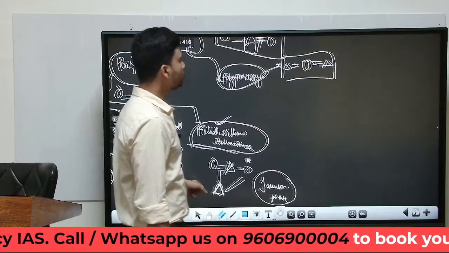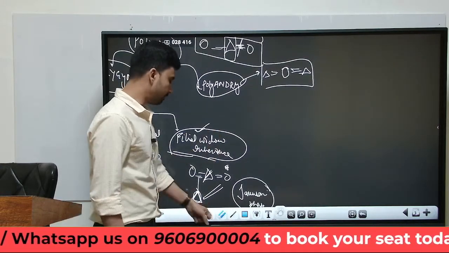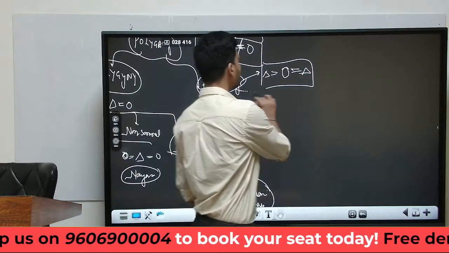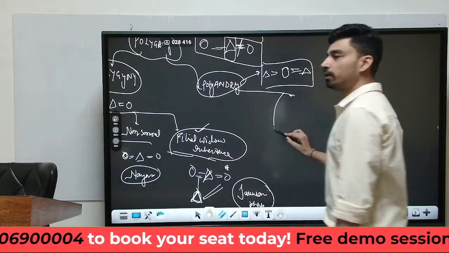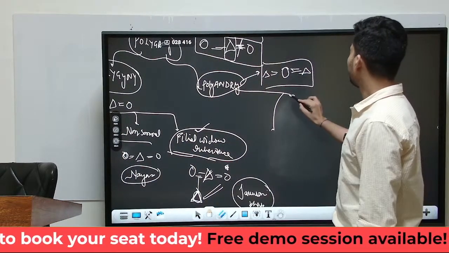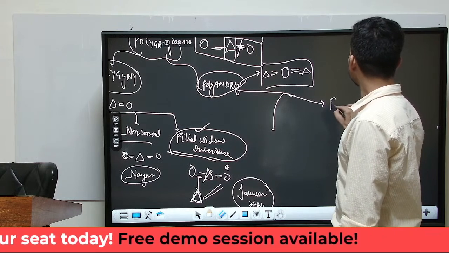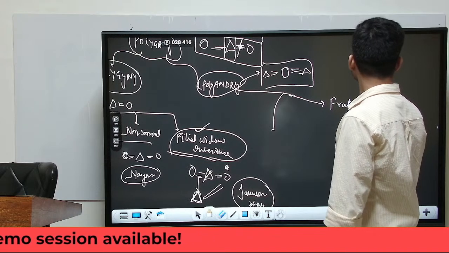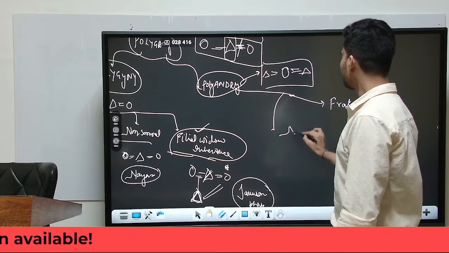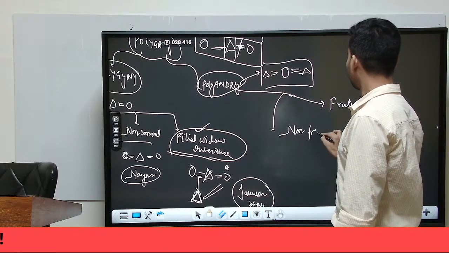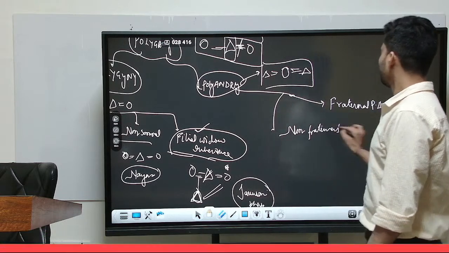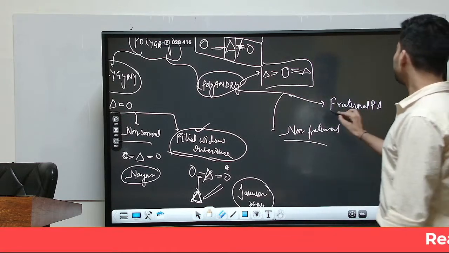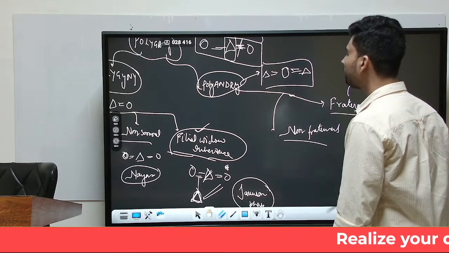Now let us try to understand polyandry. So how we have divided polygyny, we can also divide polyandry into the same types. So first of all, we can say there is fraternal polyandry, and the other we can simply call non-fraternal polyandry. So clear from the name itself, what is fraternal polyandry?